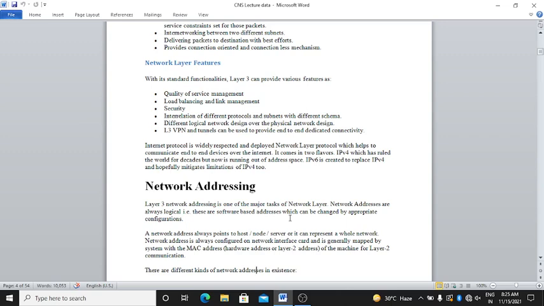Network layer features with its standard functionalities. Layer 3, that is the network layer, can provide various features: first is quality of service management, second is load balancing and link management, third one is security, fourth one is interrelation of different protocols and subnets with different schemas.